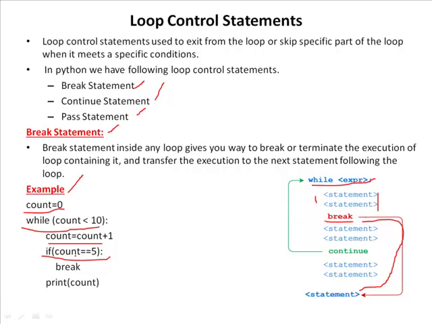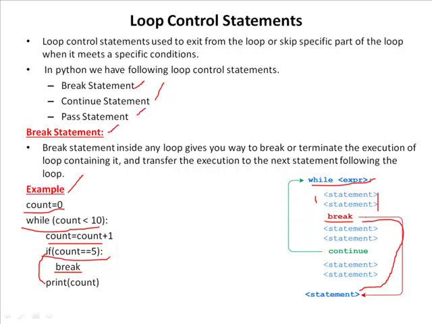If the count value is equal to 5, then it enters the if block, and this break statement will terminate the entire loop. That means the control will jump out of the loop and continue with the statements just below the loop. If this condition is false, then the control will go to the statement just below the if condition to display the current count value. That will be repeated until the loop breaks.